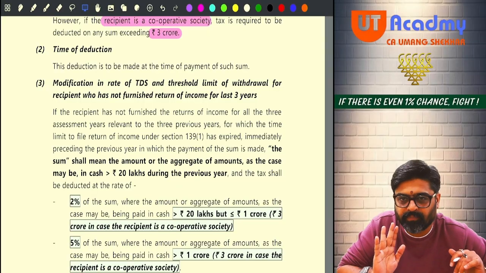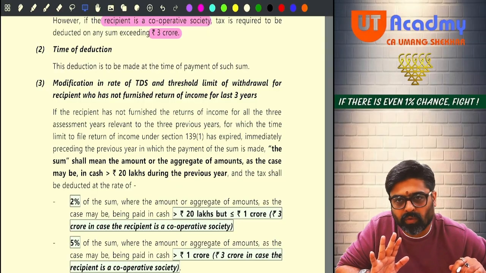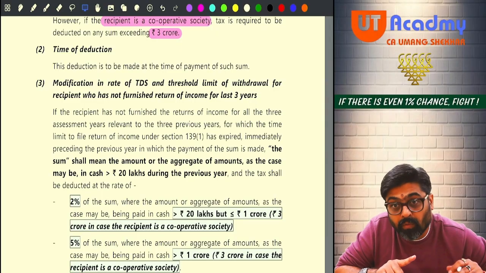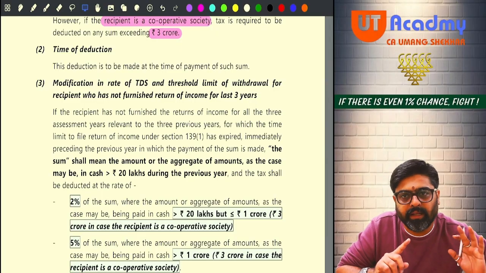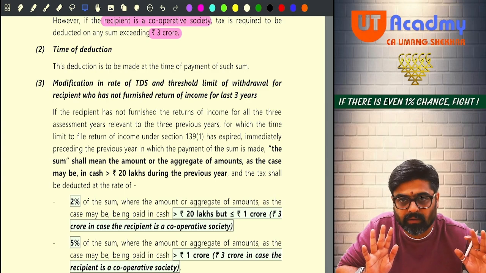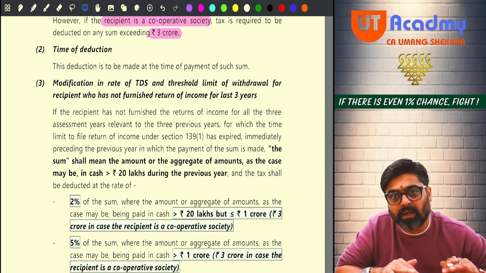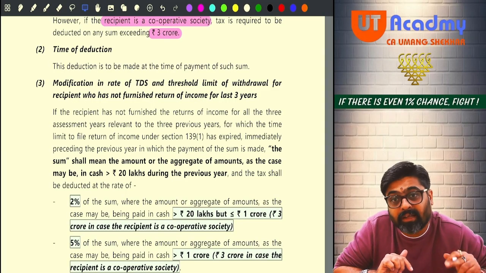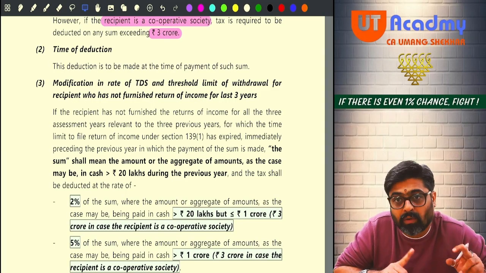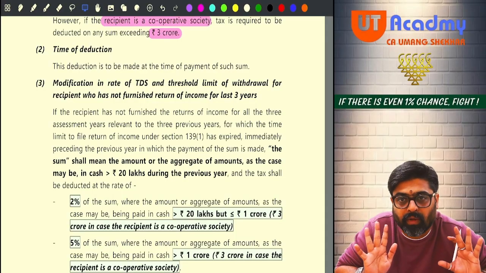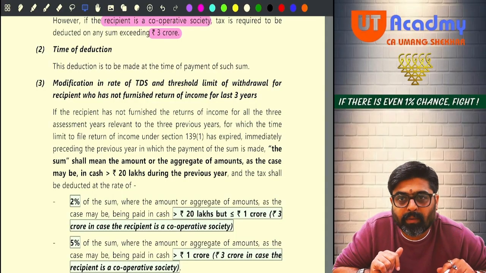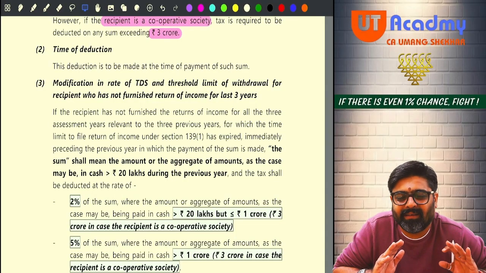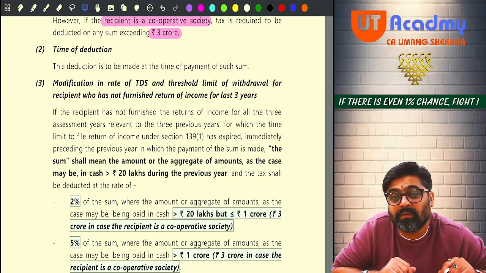Then in this year, whatever cash withdrawal you do from the bank, over and above 20 lakhs, 2% TDS will be deducted up to 1 CR. Okay. And the moment in this year your cash withdrawal exceeds 1 CR, on the excess over and above 1 CR, the bank will deduct TDS at the rate of 5%. Getting my point? Now just imagine, why do you want this much cash?